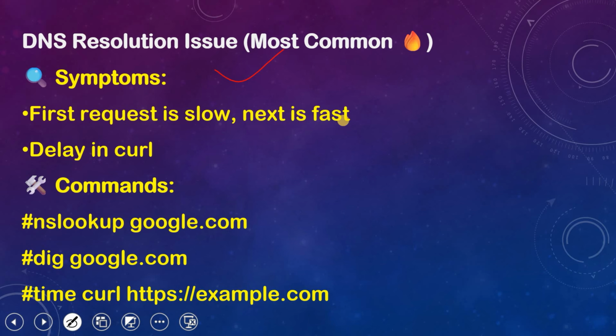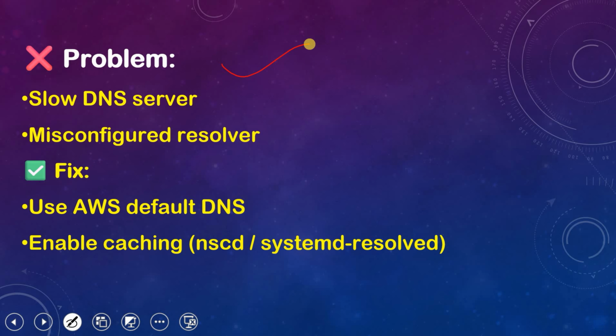What are the symptoms? First request is slow, next is fast. Delay in curl. When we are doing nslookup, dig, or curl, this shows a bit of delay. What could the problem be? Slow DNS server. Our DNS server may be slow, right? Any misconfiguration in the resolver, right?